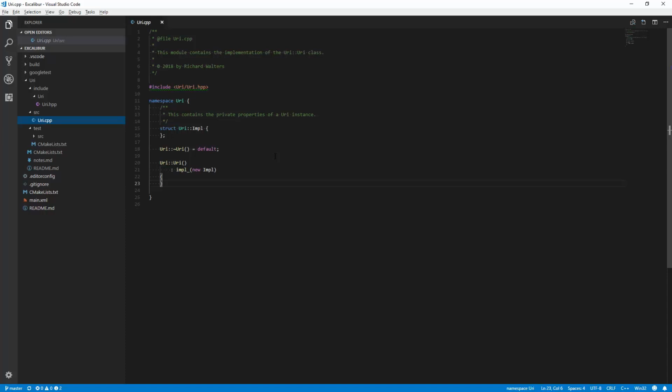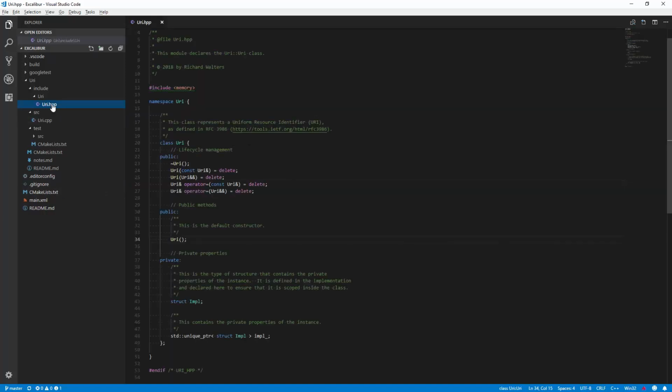So a little bit about the structure of a component. URI is the component for what is it exactly? It's a uniform resource identifier. I always screw that up and think it's universal resource, but it's uniform resource identifier. And right now it's composed of just one class called URI, and we'll see that header file.